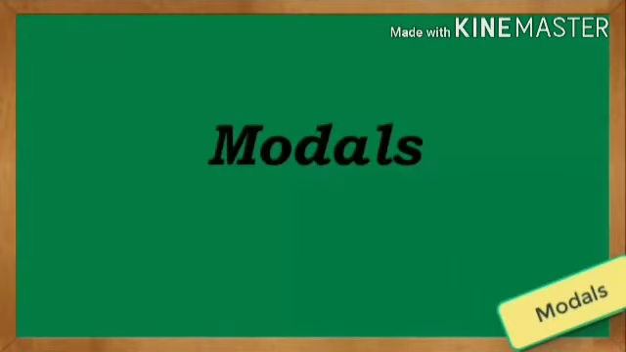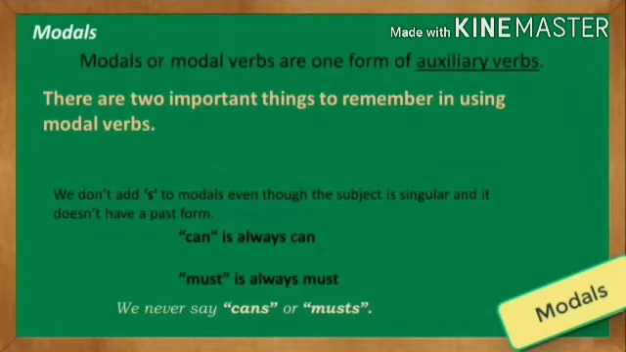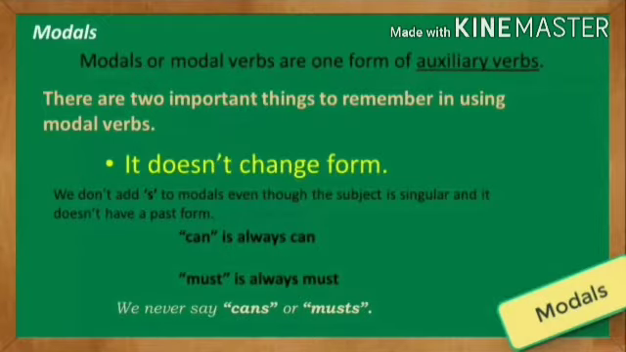Modals or modal verbs are just one form of auxiliary verbs. There are two important things to remember in using modal verbs. Number one, it does not change form. We don't add s to modals even though the subject is singular, and it does not have a past form. Example, can is always can and must is always must. We never say cans or musts. The second one,